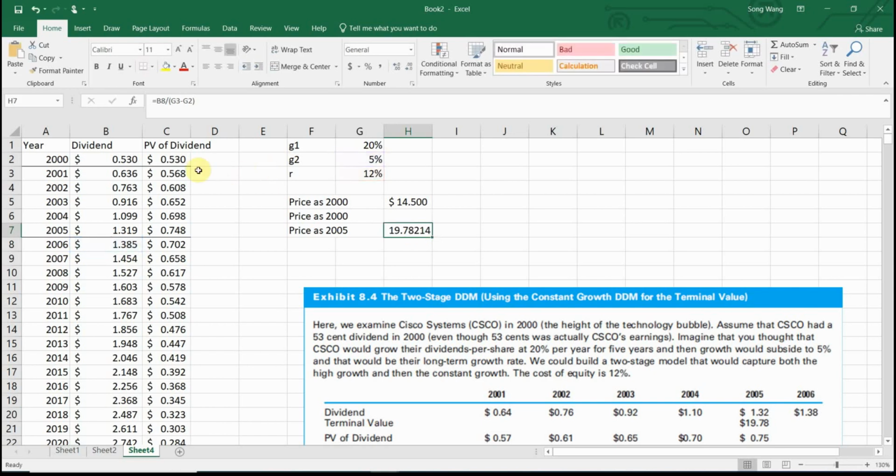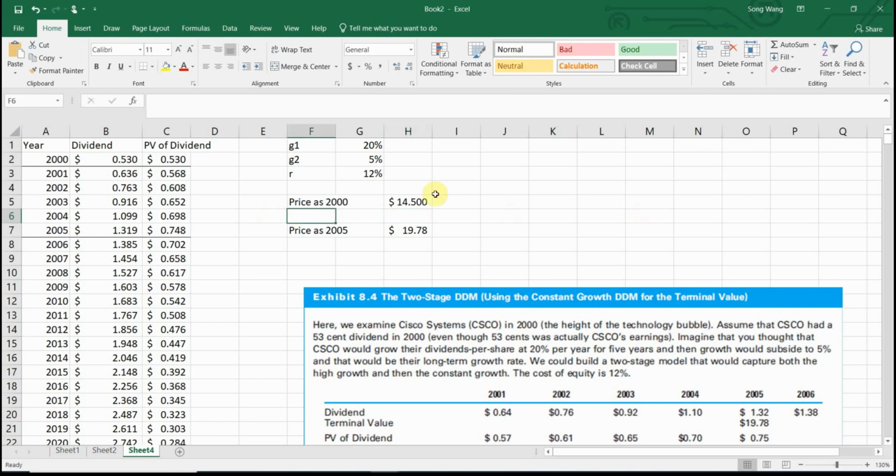So instead of holding the stock for an infinite number of years, receiving an infinite amount of dividends, you hold it for only 5 years. During these 5 years, you receive dividend 1, dividend 2, all the way to dividend 5, and then you sell it. You sell it at a price of $19.78. So that's the stock price in year 5. Okay, and how do you get your stock price as of 2000?